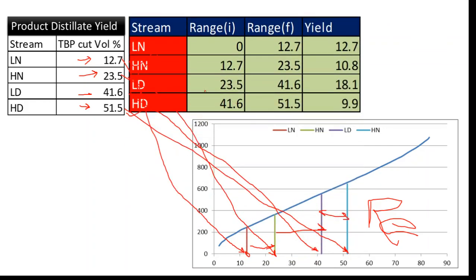Mathematically we can write it like this. Light naphtha starts from 0 to 12.7 because the yield is 12.7, the end point, the TVP cut volume. For heavy naphtha it starts from 12.7 up to 23.5, that is basically the end point of that heavy naphtha, and the yield will be the final minus initial, that is 10.8. Similarly for light distillate and heavy distillate, all these are the yields: 12.7, 10.8, 18.1 and 9.9. These are the ranges, and with the help of the ranges we can find out the yields.